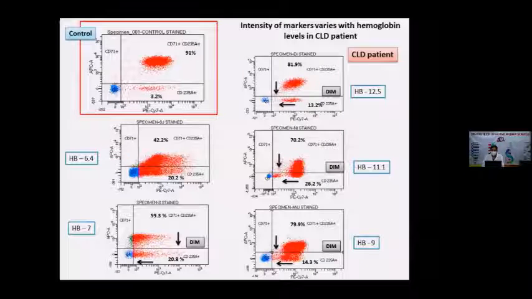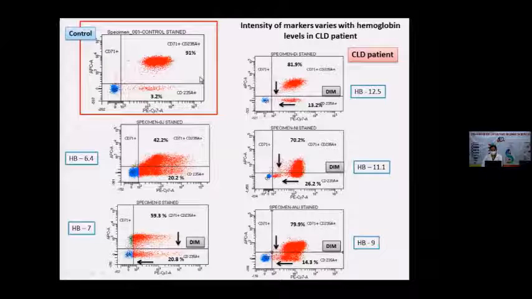Interestingly, I found that the numbers are increasing, but the intensity of the marker over the cell surface is declining. Like this, you can see the control marrow showing highly intense expression of the marker, which is the appropriate expression of the marker over the cells. So they are shifting towards the right here.